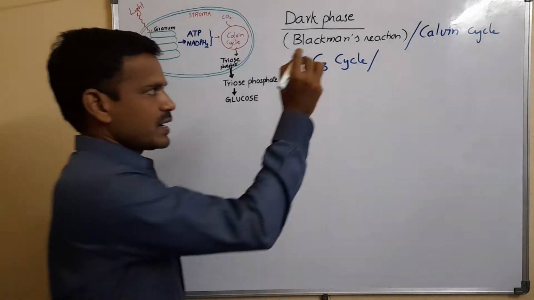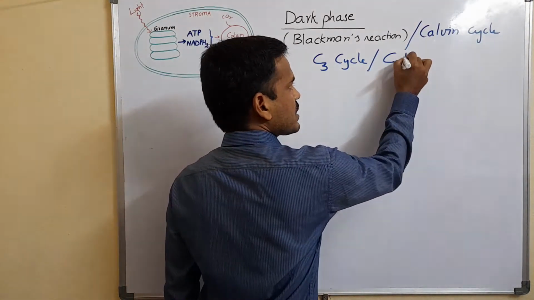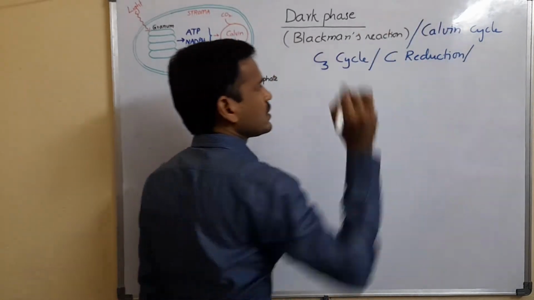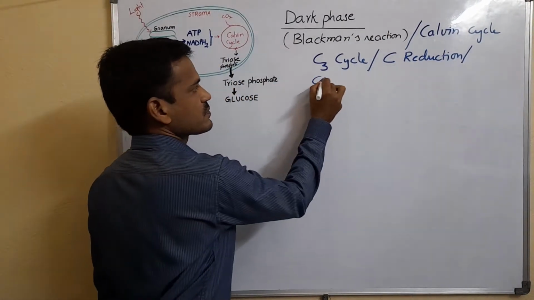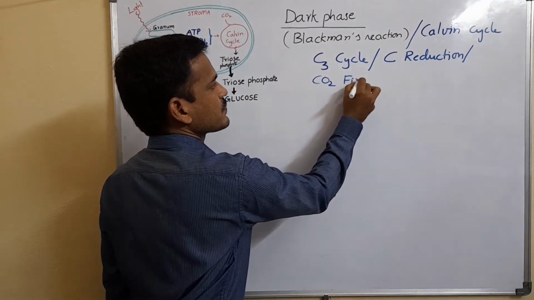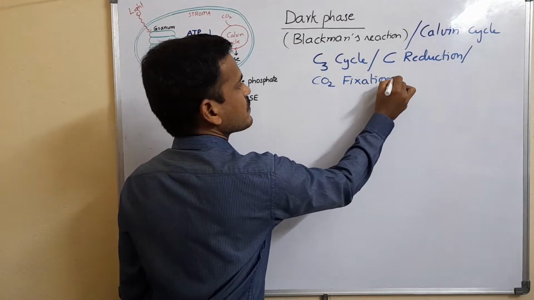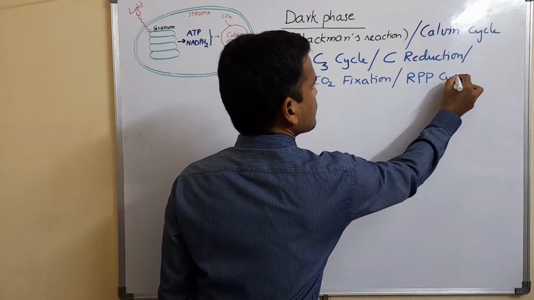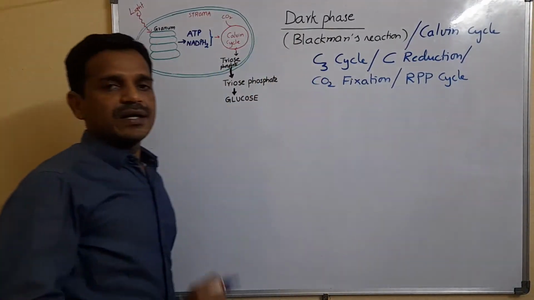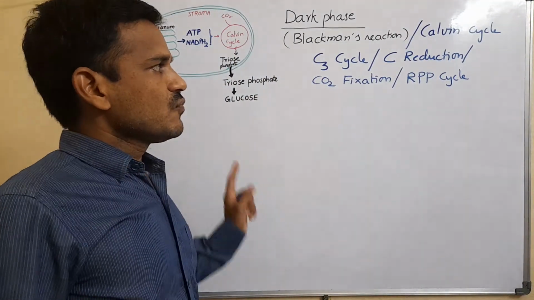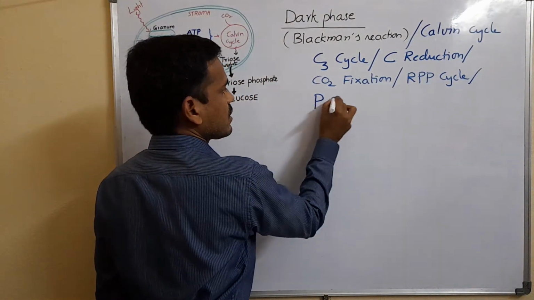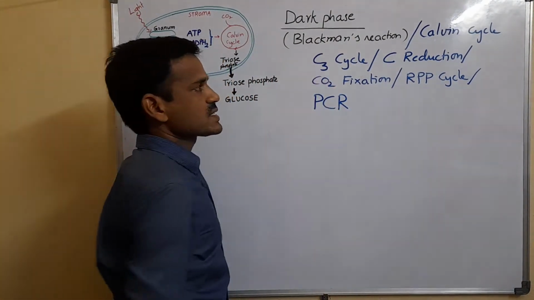It is also called carbon dioxide reduction, carbon reduction, or CO2 fixation, or reductive pentose phosphate cycle, and it is also known as photosynthetic carbon reduction, the PCR cycle.